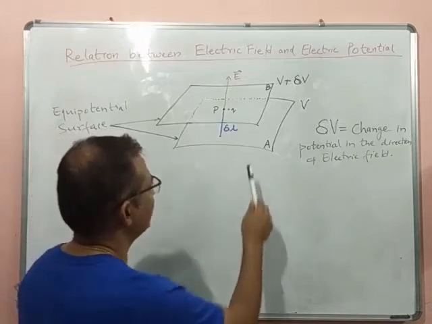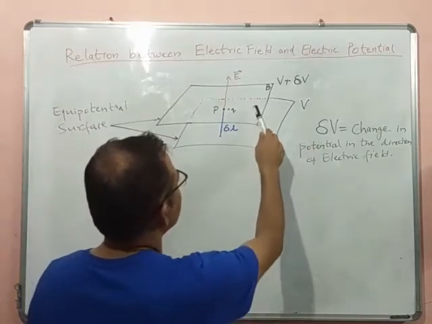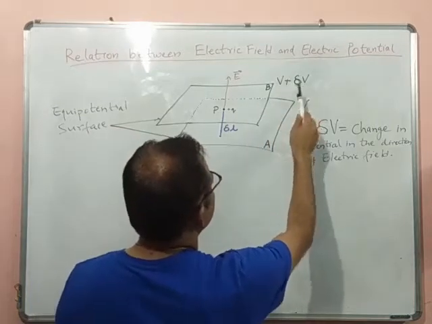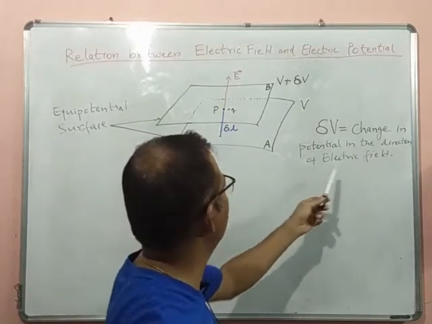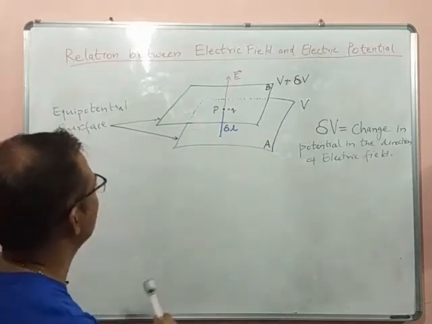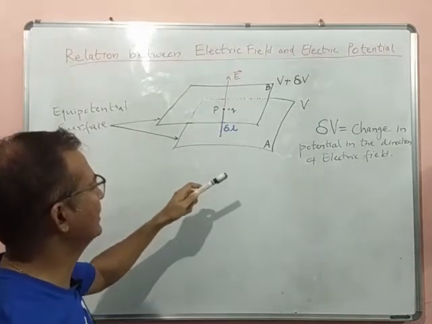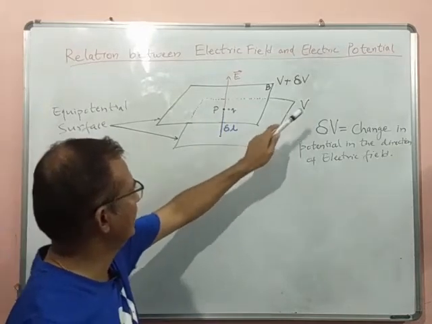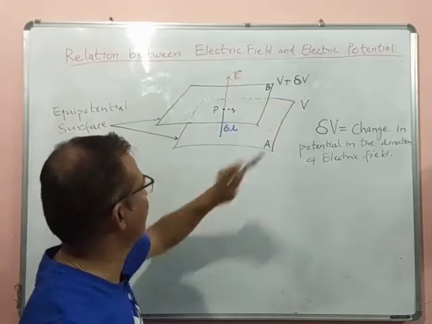So the potential of A is V and the potential of B is V plus delta V, where delta V is the change in potential in the direction of electric field. Here the potential at A is V and the potential of the surface B is V plus delta V.